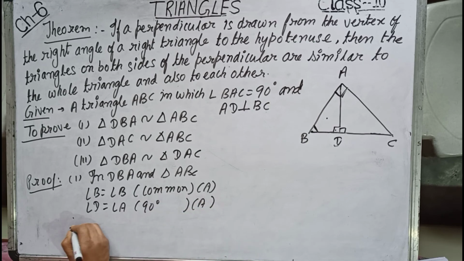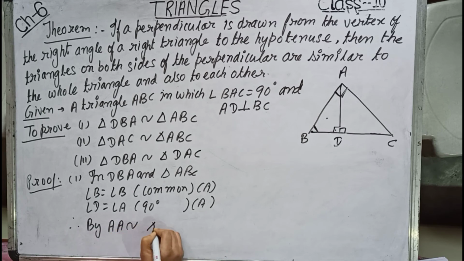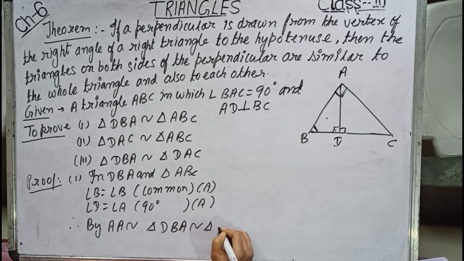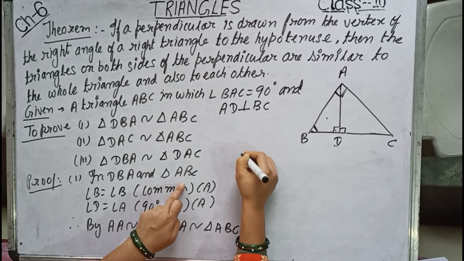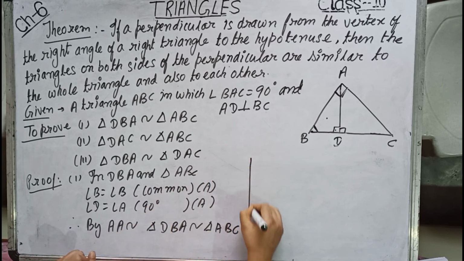Therefore, by double A similarity, triangle DBA is similar to triangle ABC. So it's easy, children.